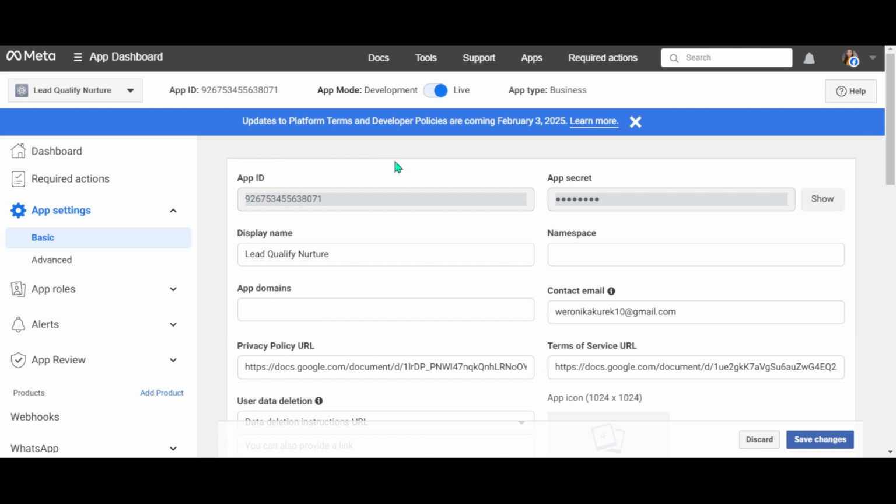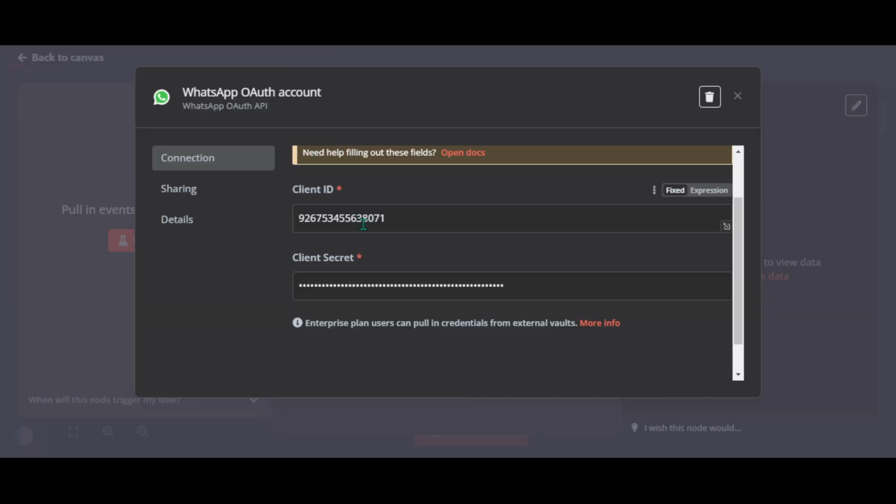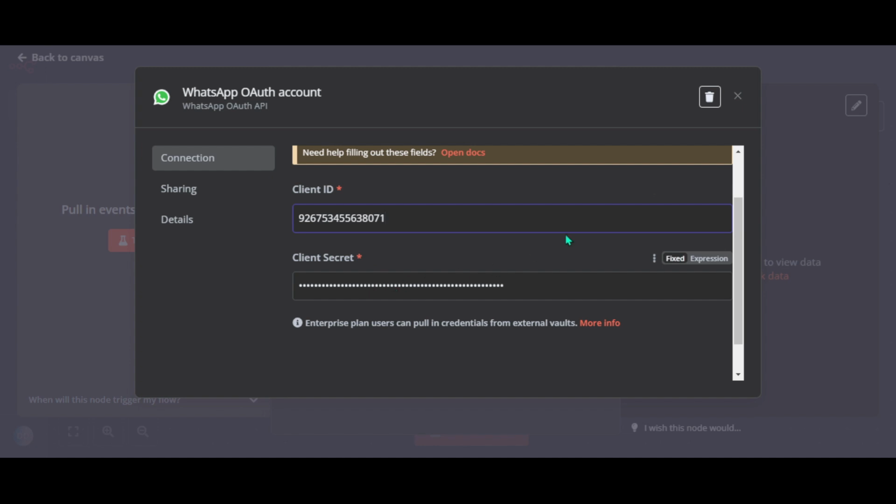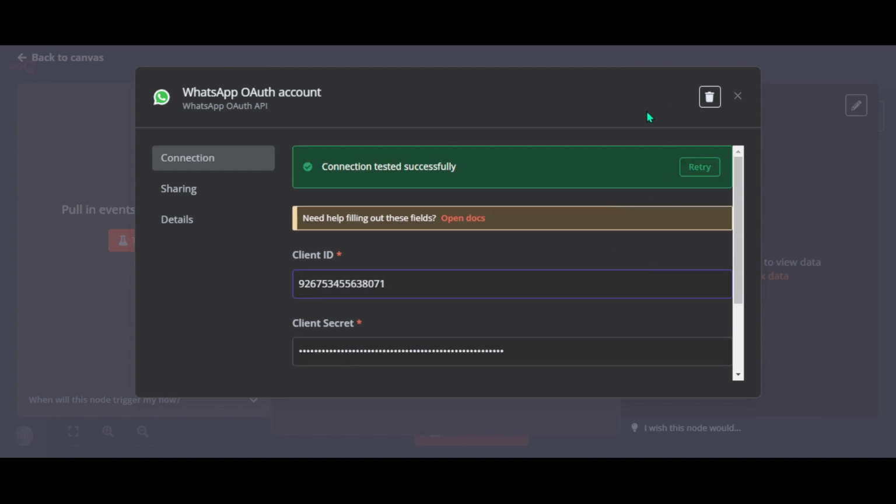If you remember, we are looking for app ID and app secret. So this is our app ID. Copy it. Go back to n8n. Paste it here. Show app secret. Then copy app secret. Paste it here. And test connection.